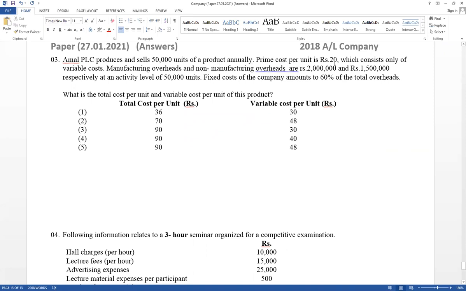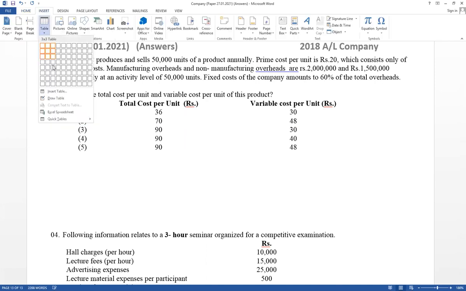Prime cost per unit is given as 20, which consists only of variable cost. Prime cost total value equals variable cost. Manufacturing overheads and non-manufacturing overheads are 2 million and 1.5 million respectively at an activity level of 50,000 units. The fixed cost of the company amounts to 60% of total overheads. Overhead can be divided into two parts, variable overhead and fixed overhead.